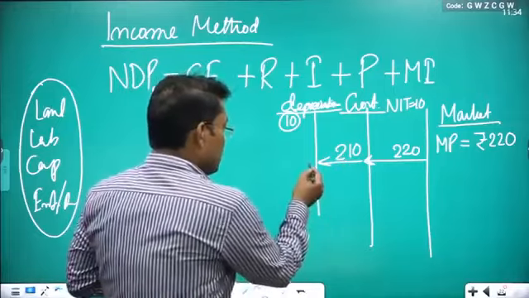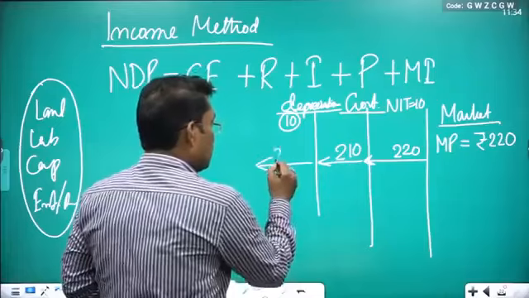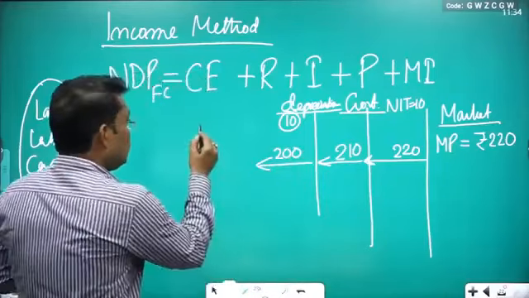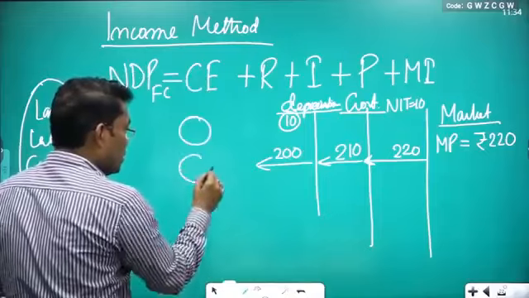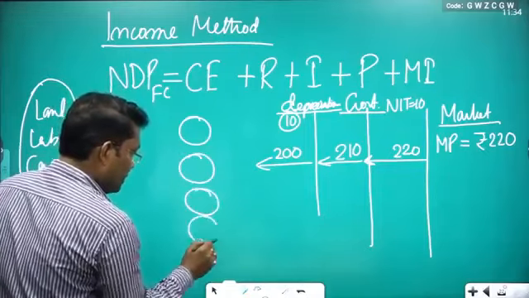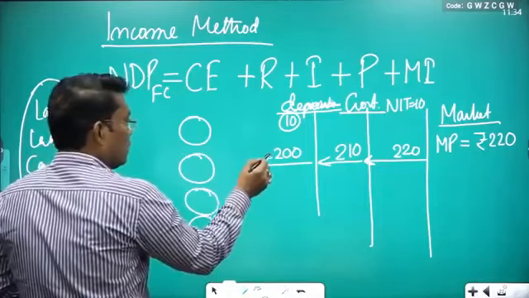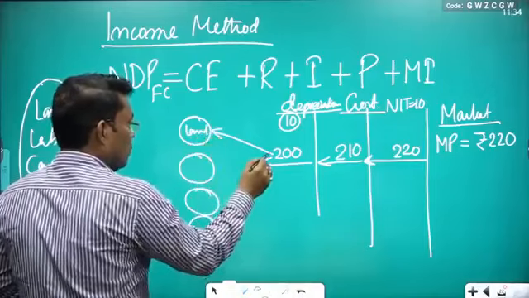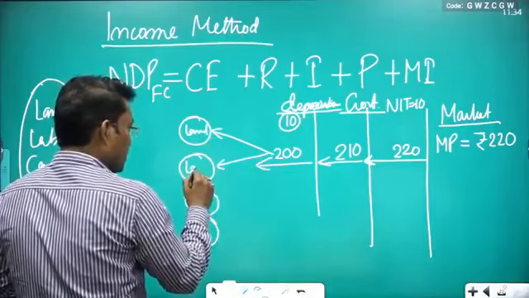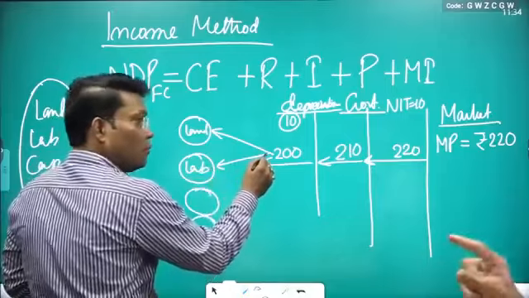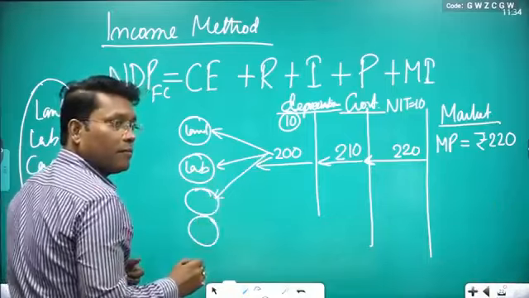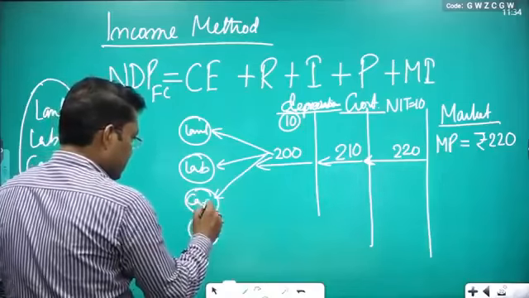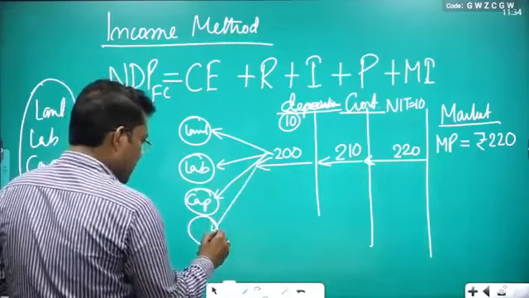So once you cross this barrier, what is the amount left? 200 with you. And now these 200 you are going to distribute among 4 factors. Out of this 200, one part is going to the landowner, one part you are paying to the labor, which is your CE, one part you are paying to the capitalist as interest, and one part is the profit.